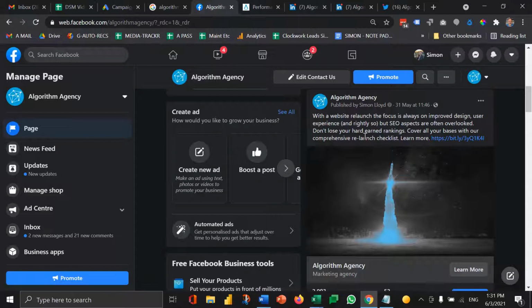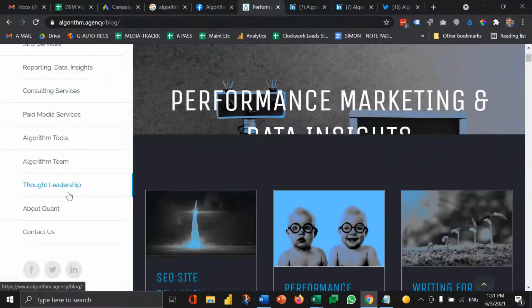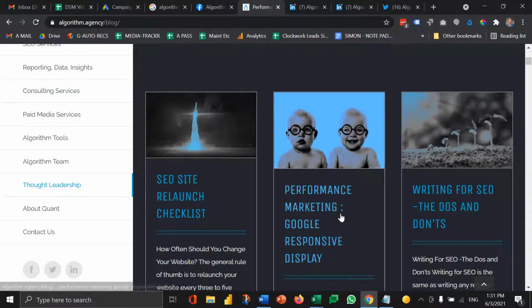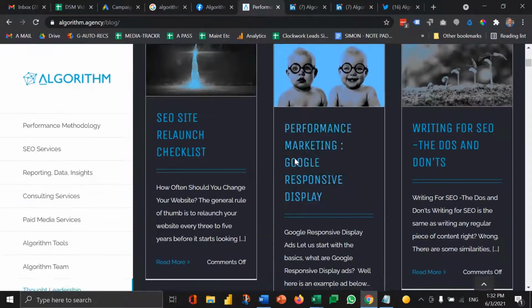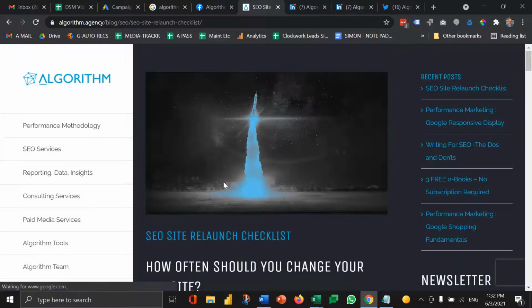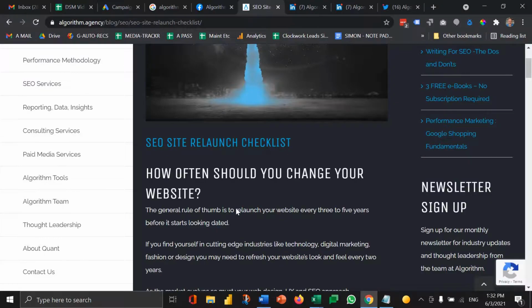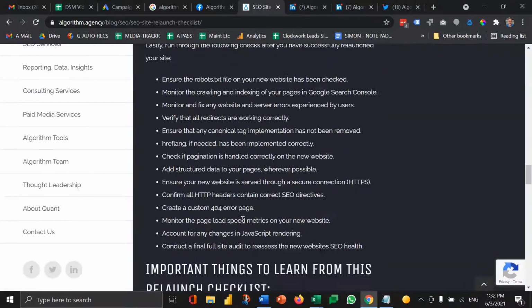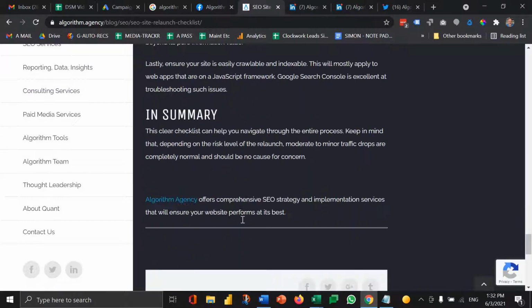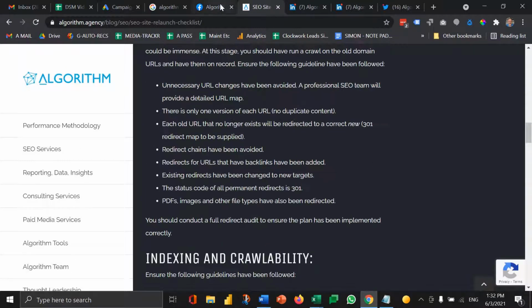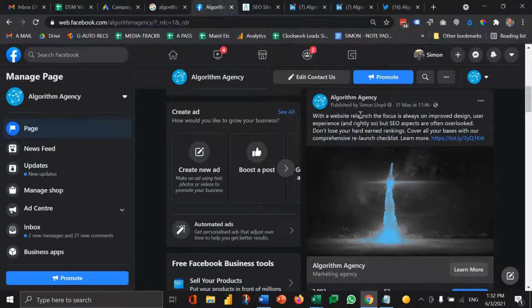So in this example, where we're doing a social media post, we're actually creating a post, but it's linking to a long form piece of content on our website. So on our website, we have a thought leadership section where we talk about a bunch of topics, performance marketing, SEO, etc. In this case, let's look at the site relaunch checklist for SEO. So plus minus 800, 900 words of content that's useful to users, number one. But number two, when we promoted this content, what we did is we gave a short description of what the content's about and then literally link that person directly to the page.